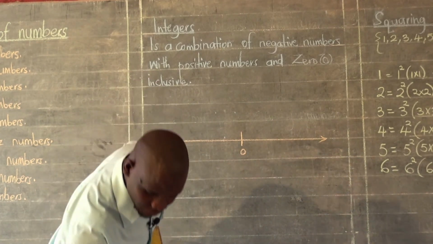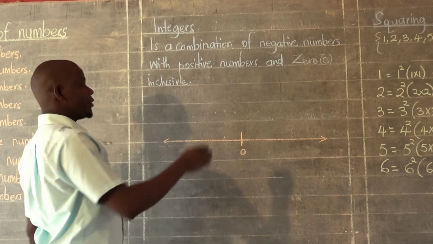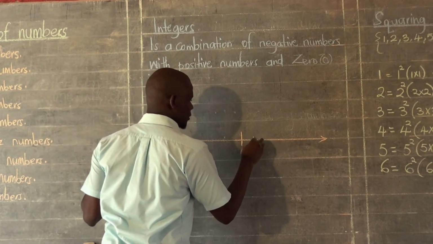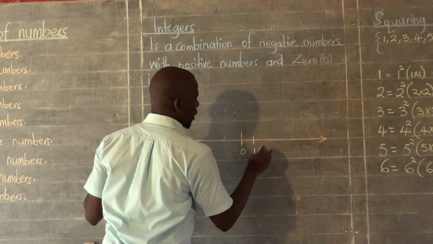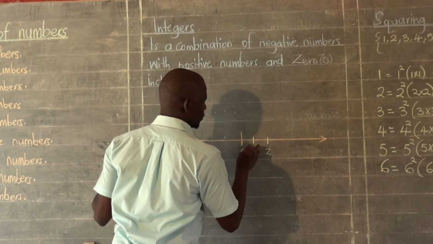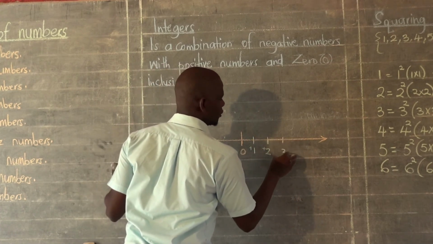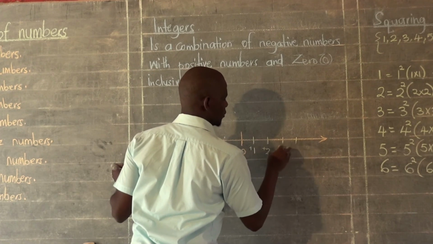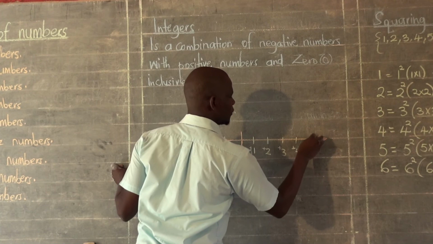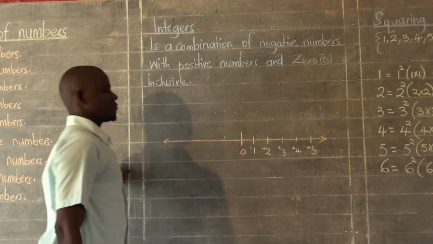After putting 0 right in the middle, the positive numbers are going to appear on the right hand side of my number line. So I will say positive 1, positive 2, positive 3, positive 4, and the positive 5.